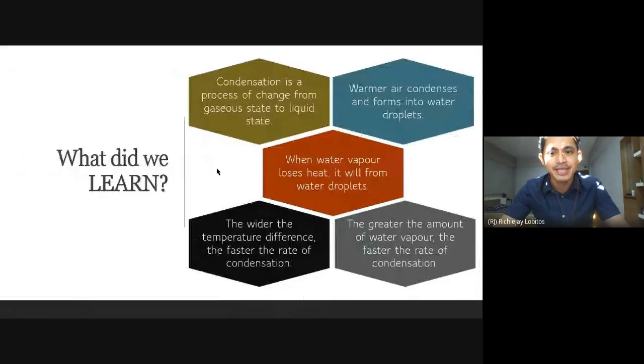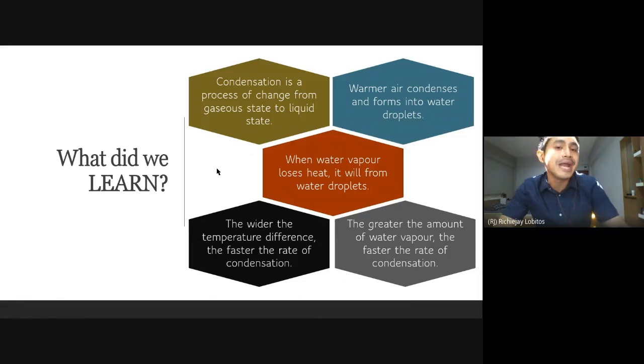Now, what did we learn today? Let's have a quick recap. First, we learned that condensation is a process of change from gaseous state to liquid state. Second, we also learned that when water vapor loses heat, it will form water droplets.